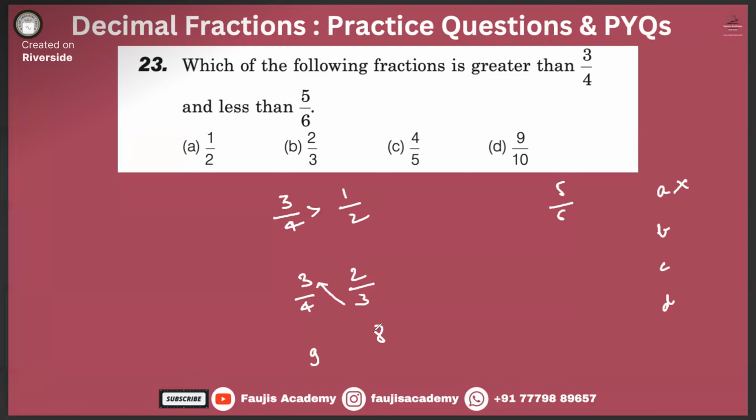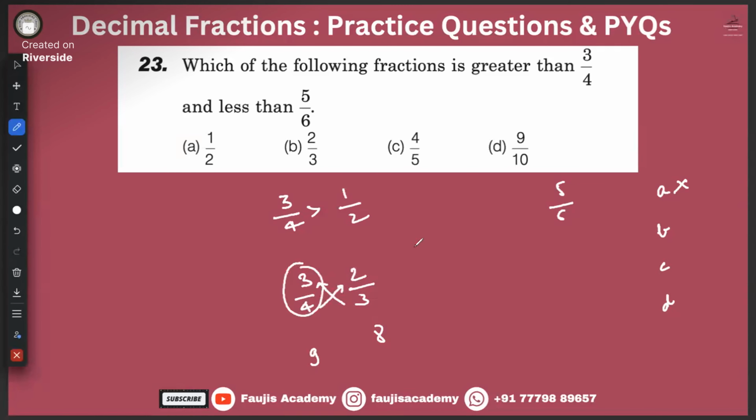Okay, which one is greater? 3 by 4 is greater. So B also has gone on to a toss, because we were looking for a number which is greater than 3 by 4. So this is 15 and this is 16. That means 4 by 5 is greater. Yes, we got a number which is greater than 3 by 4, that is 4 by 5.